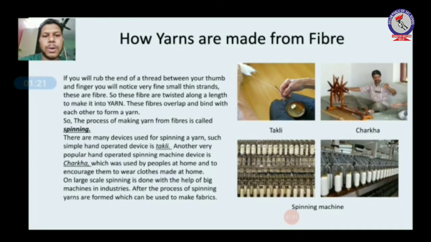Another very popular hand operated device for spinning is known as charkha. You can see in the second diagram the charkha. It was used by Mahatma Gandhi to make fabric and yarn also. Generally, on a large scale, this spinning method is done on machines. You can see two diagrams of spinning machines at the bottom. These are the machines which are used for very large scale production of yarn.